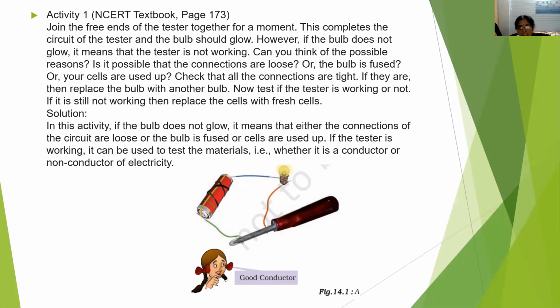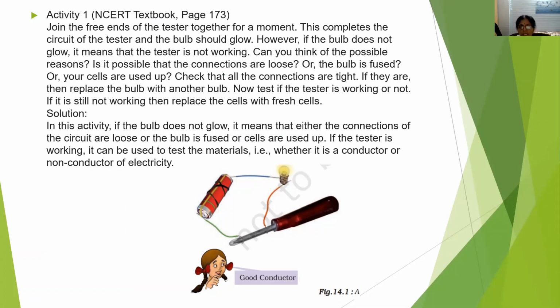We have to make the connections tight. If it is still not working, then replace the bulb. If the bulb is fused, we have to replace it with another bulb. If the tester is still not working, then we have to replace the cells with fresh cells. So what did you understand from this activity? In this activity, if the bulb does not glow, it means that either the connections of the circuit are loose, or the bulb is fused, or the cells are used up.